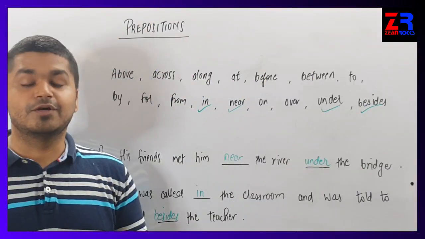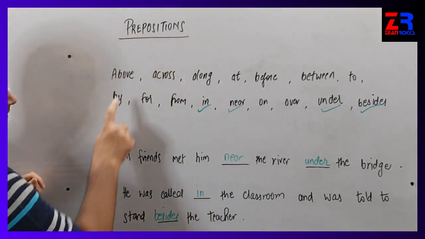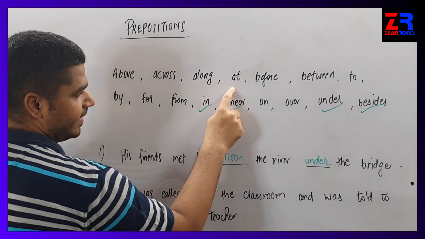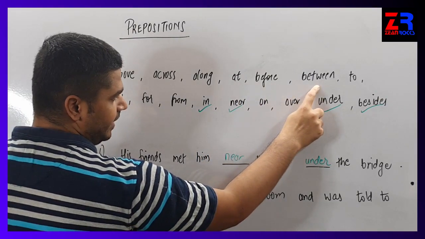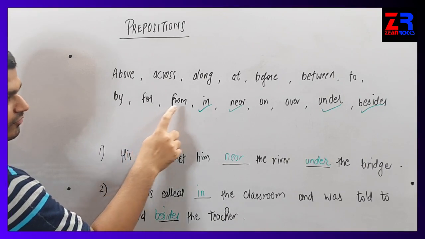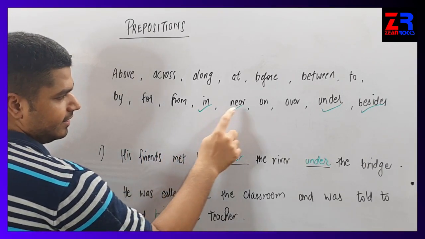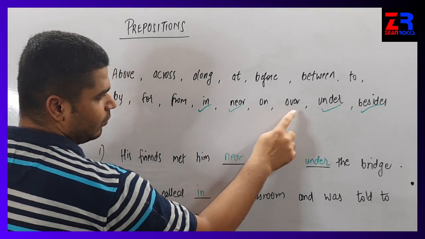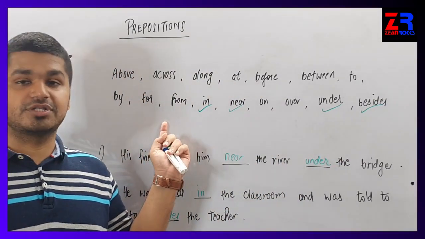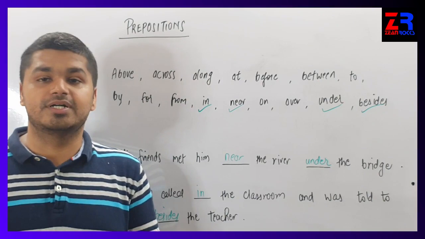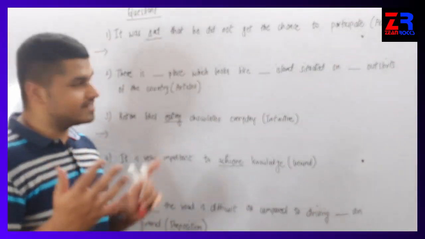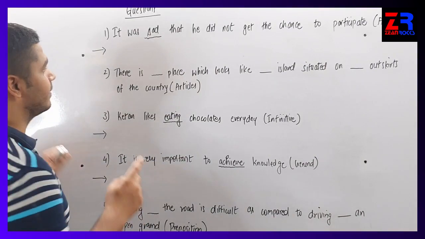The words we use for preposition are above, across, along, at, before, between, to, by, for, from, in, near, on, over, under, besides. We use these words for preposition. Remember, there are many more preposition words, but these are the main, important ones. We have done 5 topics, there are 5 questions, each one topic.